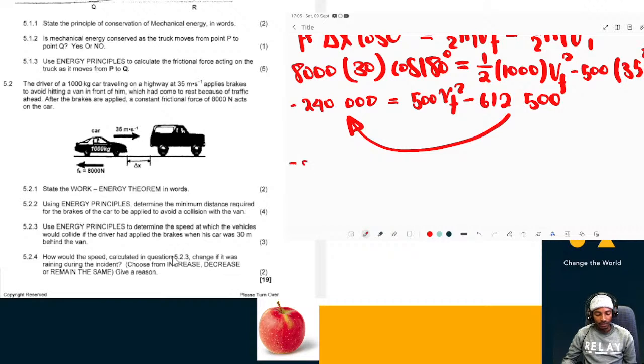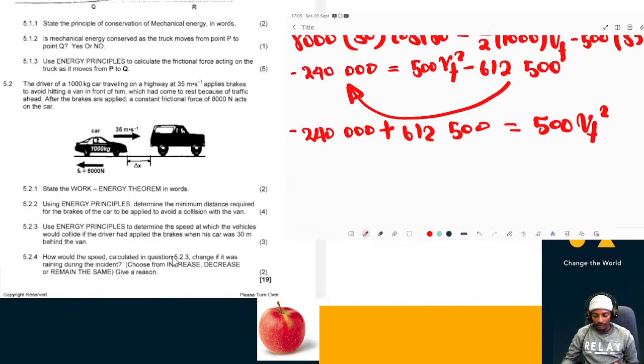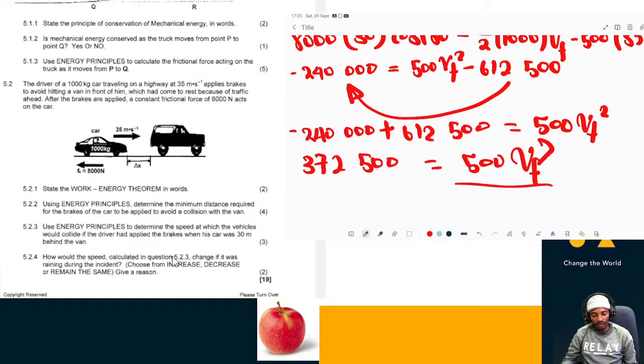Then we're going to have minus 240,000 plus 612,500 is equal to 500 VF squared. So it's 372,500 is equal to 500 VF squared. Then we're going to divide by 500 on both sides.